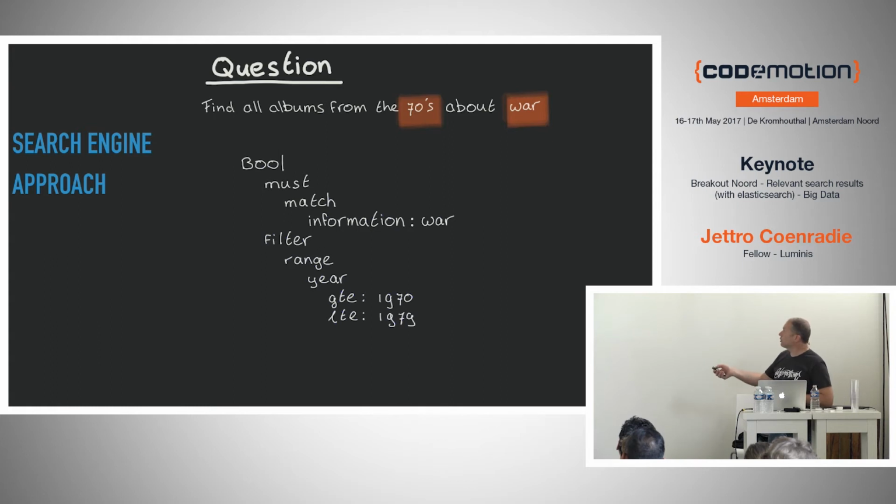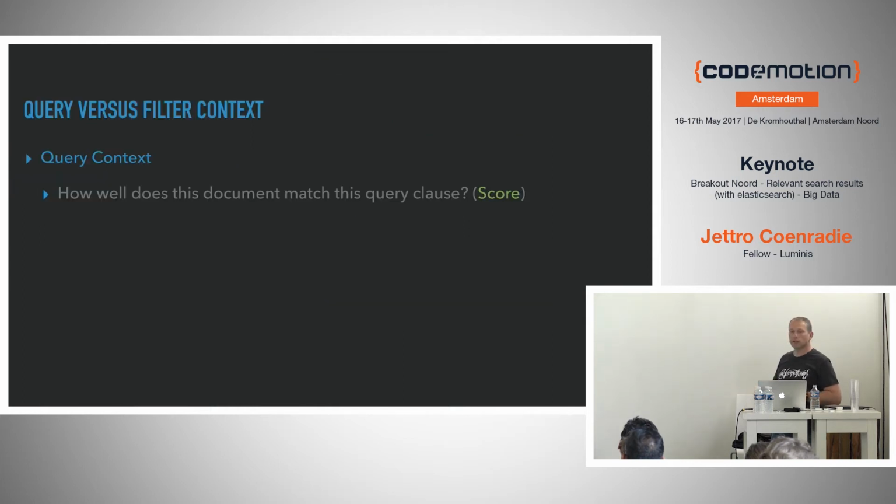It would start with a bool query. And a bool query has a few elements. One of them is the must, and in there is a match query. We search for the term war on the field information, and the next bit is a filter where you can recognize the 70s again. This is the query way of doing it.